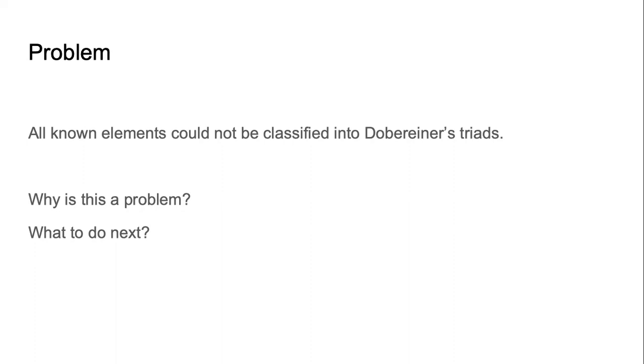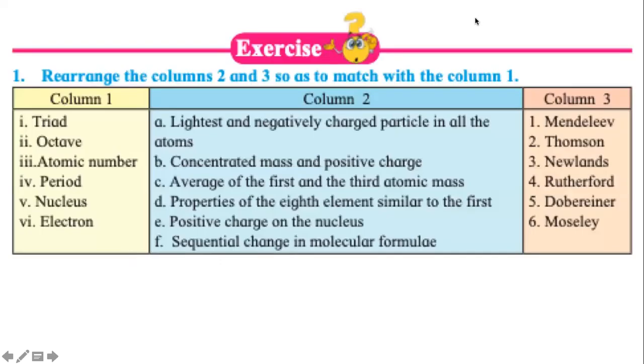Before we finish today, let us look at another question, which is there from your exercise. It's a matching question from the table. There is a table with 3 columns. And remember, matching we will not do by drawing lines. We will do the matching by writing them in the correct order. I know we haven't studied everything. But even then, whatever we have studied till now, can you tell me at least one correct matching across the 3 columns?